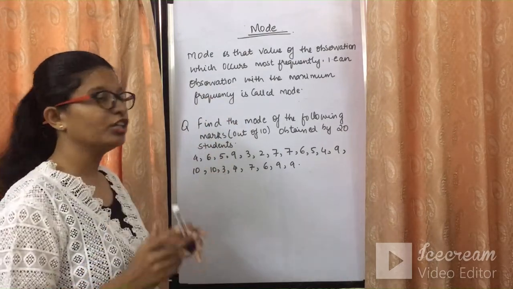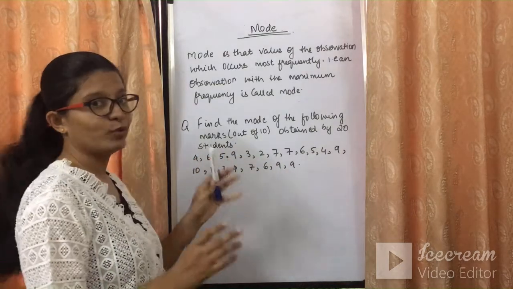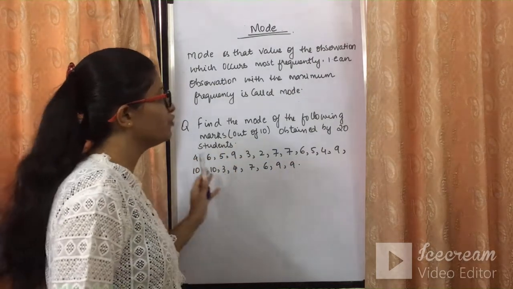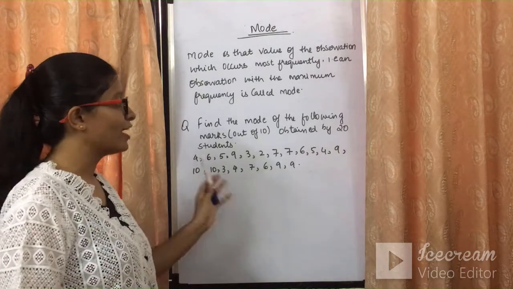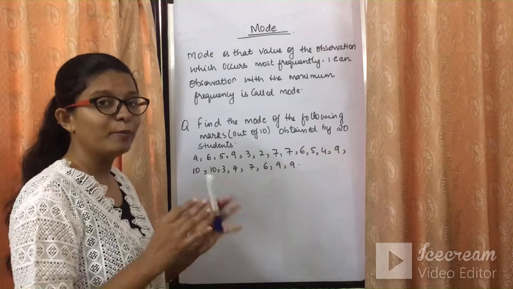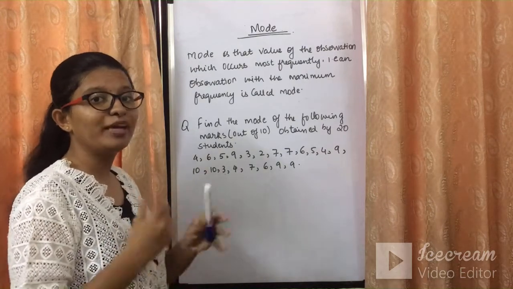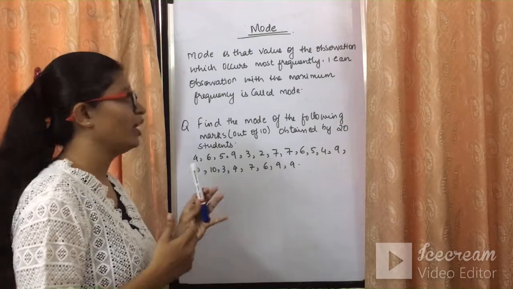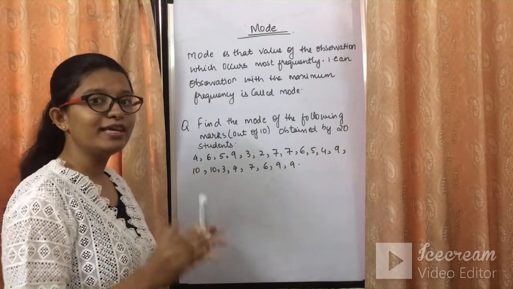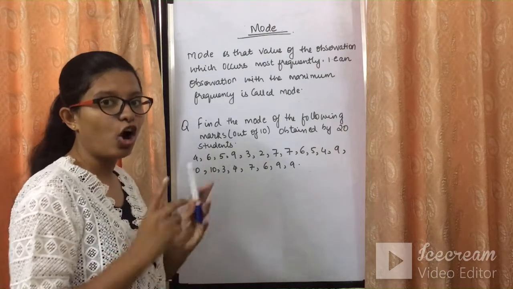So let's have a look at the question here. Find the mode of the following marks out of 10 obtained by 20 students. Here the marks for the 20 students are given, and they are asking us to find the mode, which means which number occurs frequently in the observation. This will be easy if you arrange the given observation in ascending or descending order.